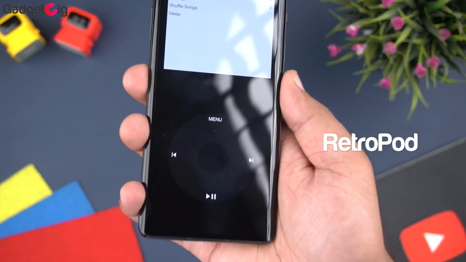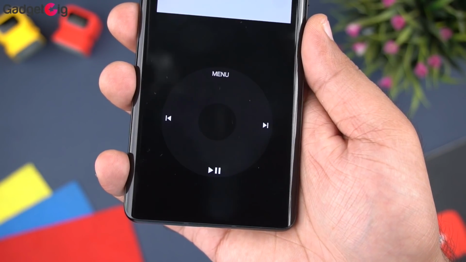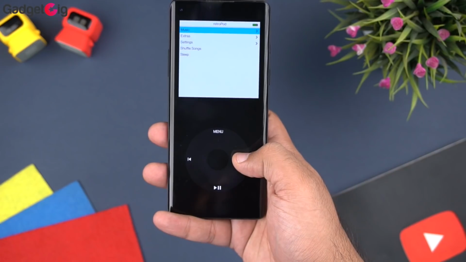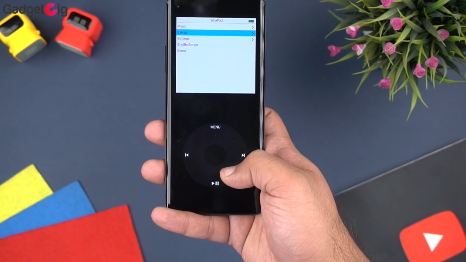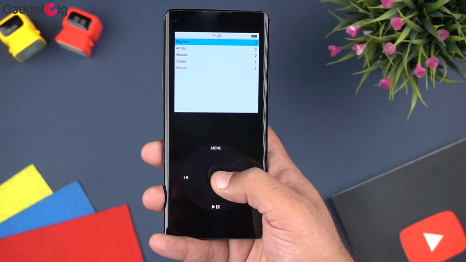Next app we have in our list is the Retropod. Retropod will bring back the old memories when the iPods were in the trend. With this app, you get the iPod style layout music player, and you can play the music on your device sorted by artist, album and all the songs.